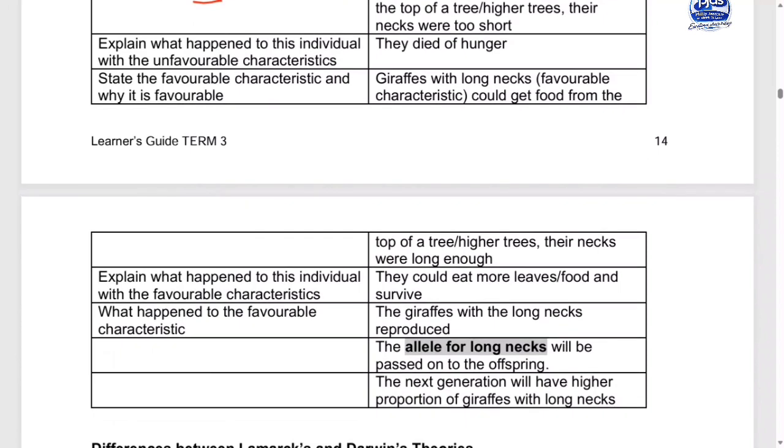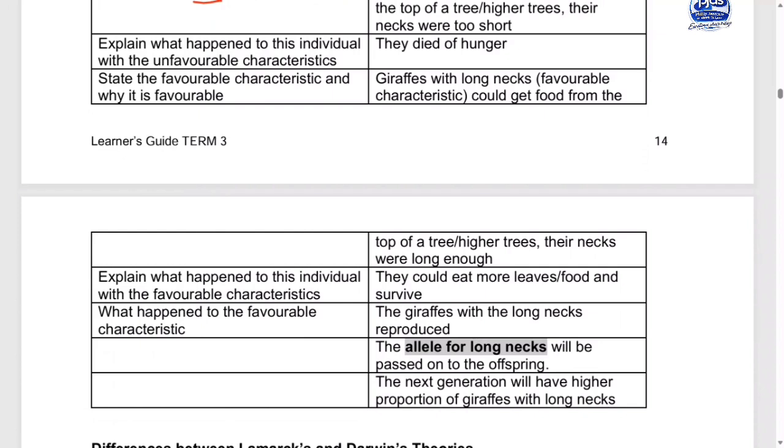So the giraffes with long necks were able to reproduce and pass the allele for long necks to the next generation. That is why the next generation will have a higher proportion of giraffes with long necks, not short. Okay? This one, it makes sense. You get my point? Because nature favors. Because it occurs within one species there. So nature is the one that favors, good people.